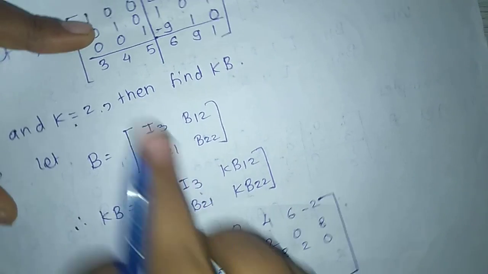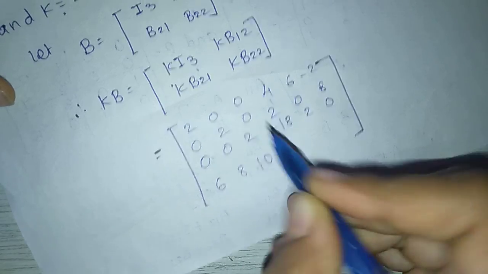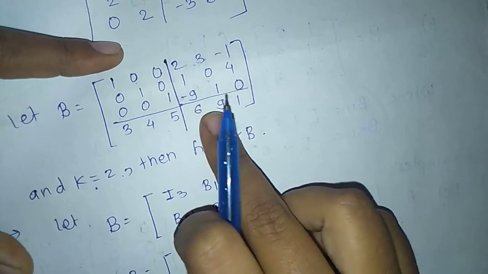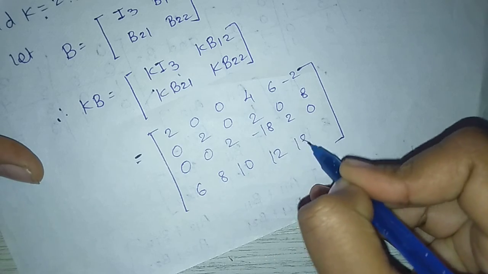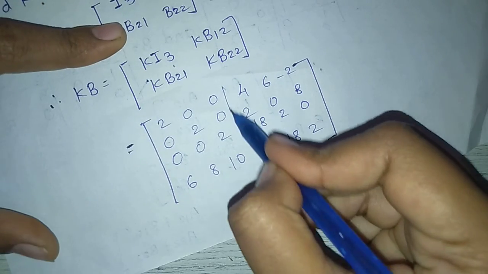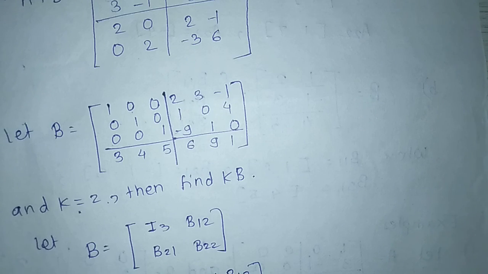Next K into B21 means 2 into this matrix. We get 6 8 10, and K into B22 means 2 into this matrix 6 9 1. We get 12 18 2, and this is the partition. Here we stop.